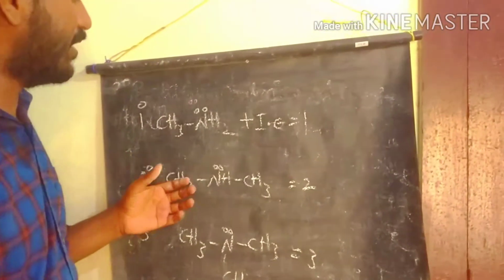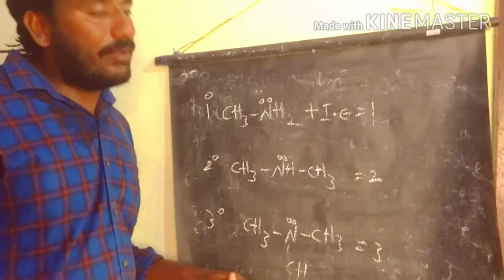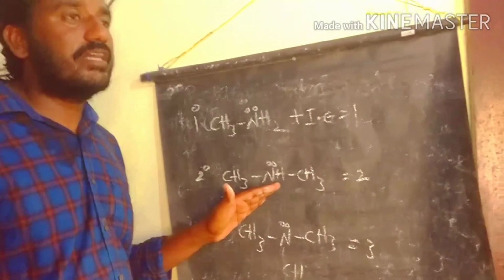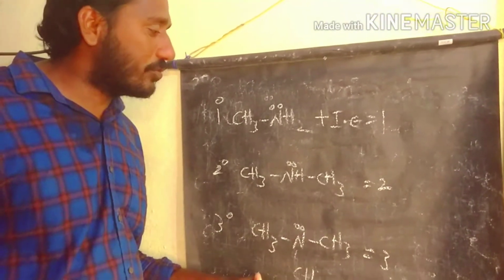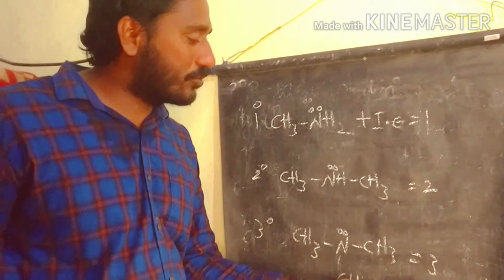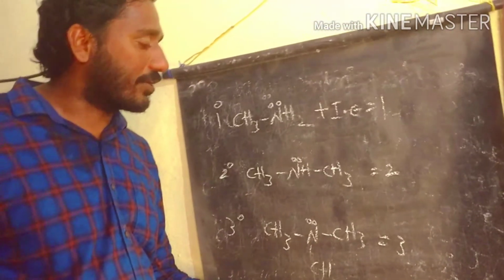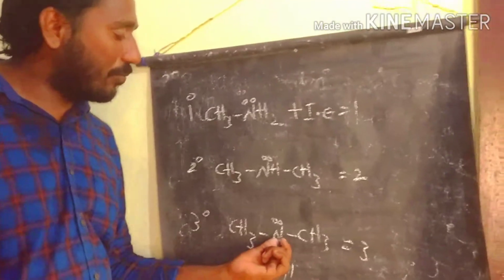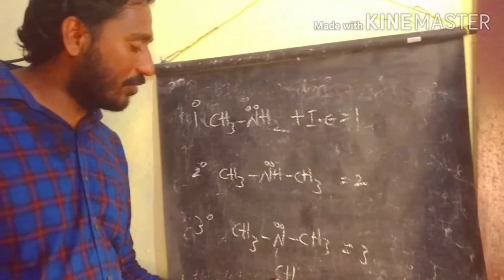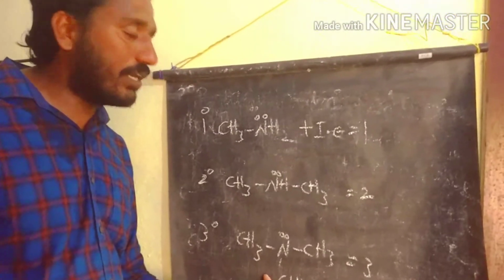What happens when comparing methylamine, dimethylamine and trimethylamine? In general, trimethylamine has three plus I groups, so it is the most basic as per the inductive effect. But there are more repulsions on the nitrogen because the methyl groups are bulkier than hydrogen, so the steric repulsions are more.